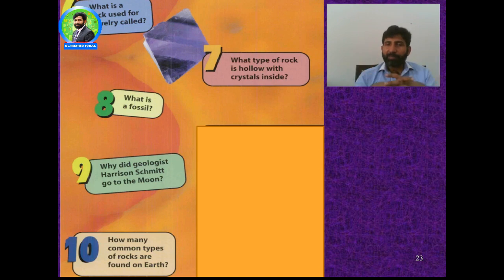Number 7, what type of rock is hollow with crystal inside? Another type of rock. 8th, what is a fossil? I have also told you about the fossils. Why did geologist Harrison Schmitt go to the moon? You have to tell the reason why he planned to go to the moon.